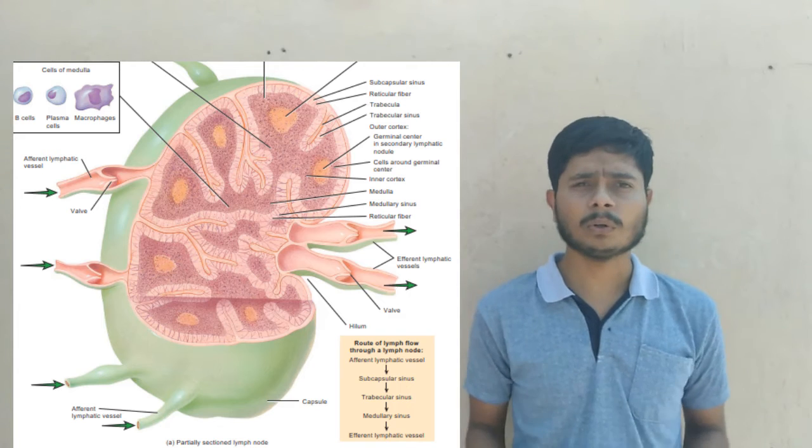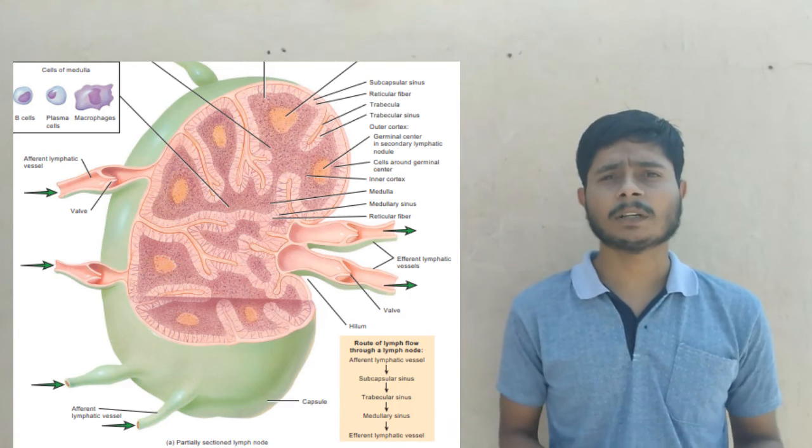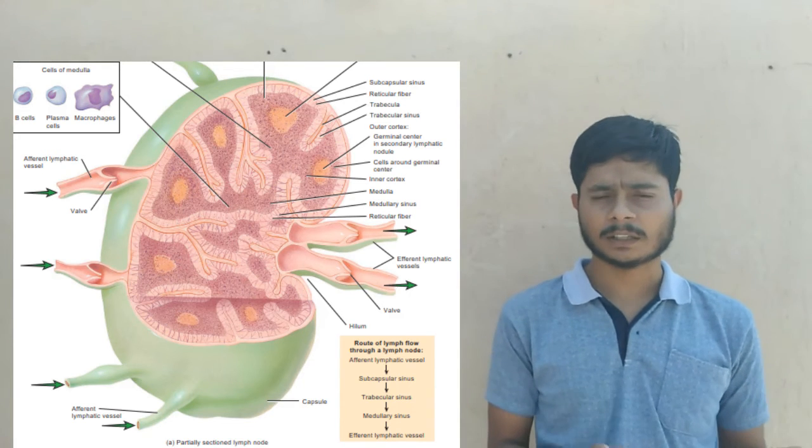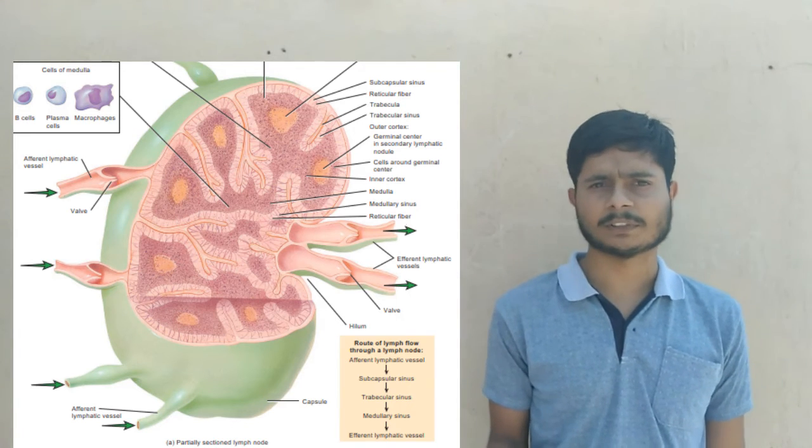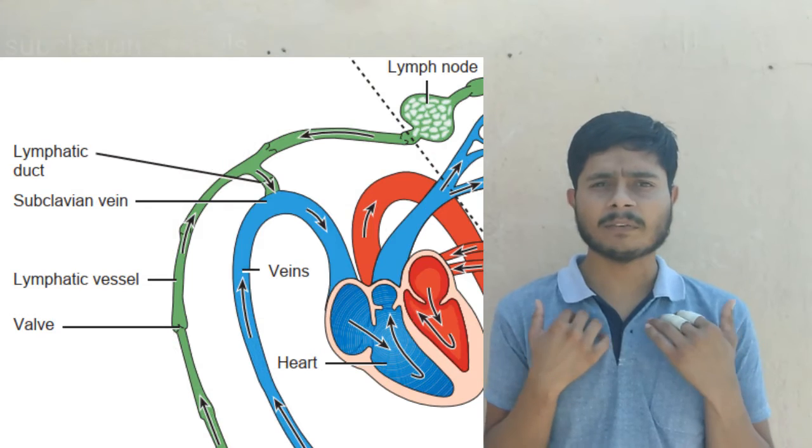After that, the whole collection of lymph drains into the blood vessels at the subclavian vessels.